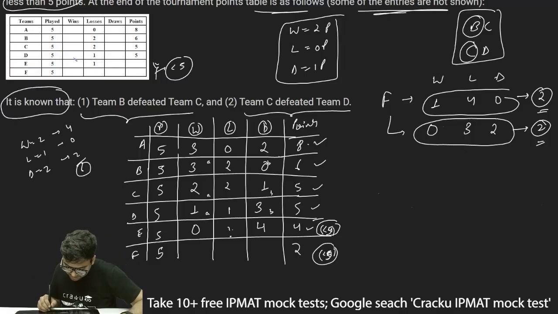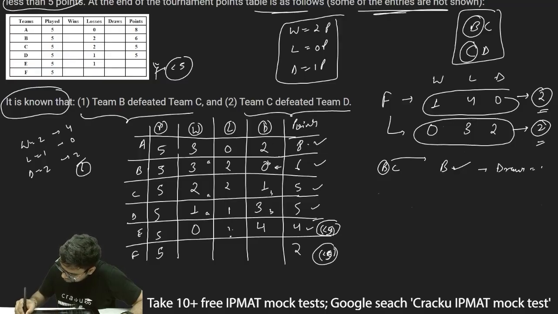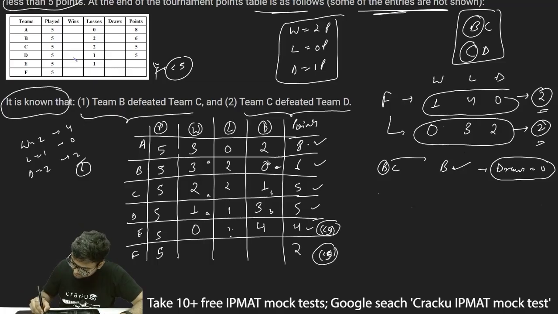So it is given that B is defeating C and C is defeating D. So out of B and C, B is winning the game. Now I can clearly see the number of draws for B is 0. So what I can definitely say, if I assume the match of B and E, what will be the result of B and E? E has won no matches, so E cannot win this match, because the number of wins for E is 0. So winning for E is not possible. Can this be a draw?